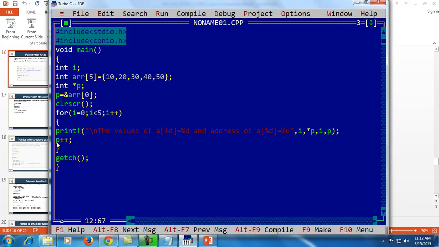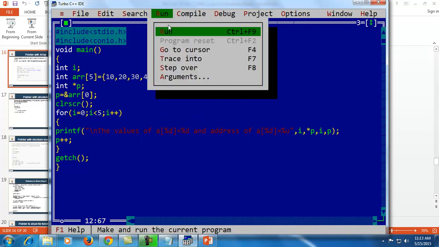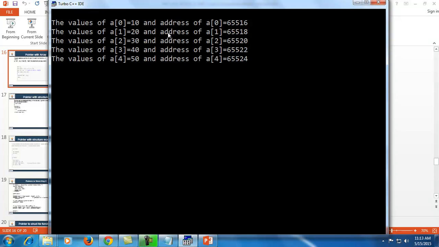Because I have incremented p plus plus, there is no need for p plus I. I'll just write p here for displaying the address. So it will look like this, now compile it again. The value of A0 is 10 and the address of A0 is 65516.